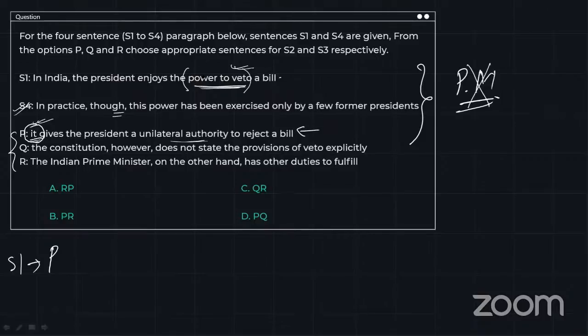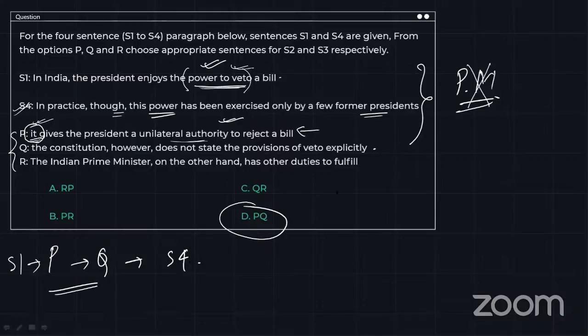That means the president enjoys a power of veto, the authority to reject a bill, but the Constitution does not state the provisions explicitly. In practice, though, this power has been exercised by only few former presidents. So we are going to go with P first and then Q followed by S4, that is option D. Option D is going to be our answer.